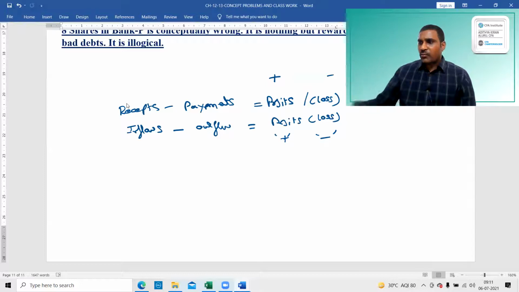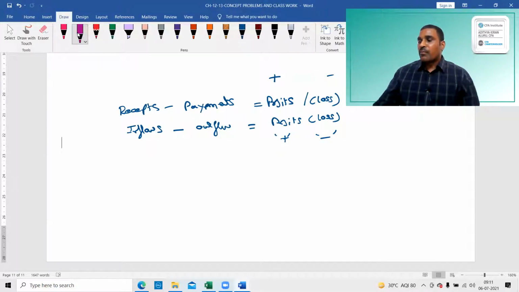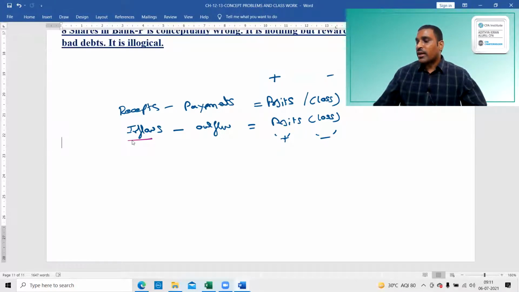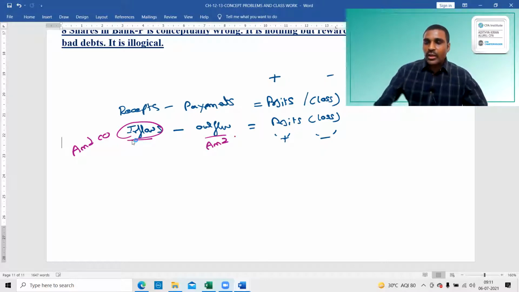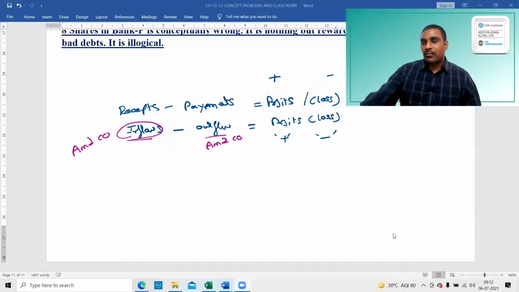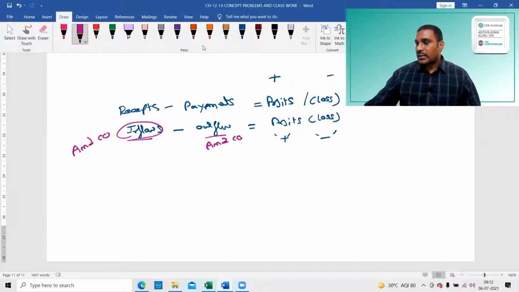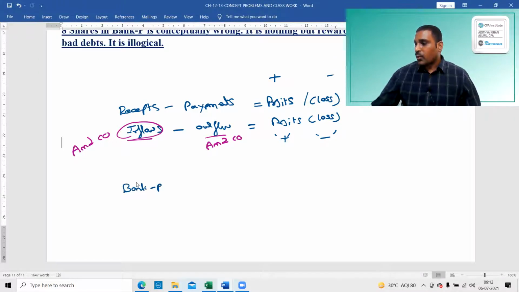That much everybody knows. But here, for whom are we calculating inflows and outflows? Inflows and outflows we have to calculate for the amalgamated company. In our case, it is Bank P. So Bank P to Bank R.